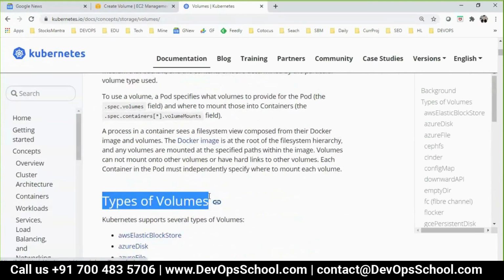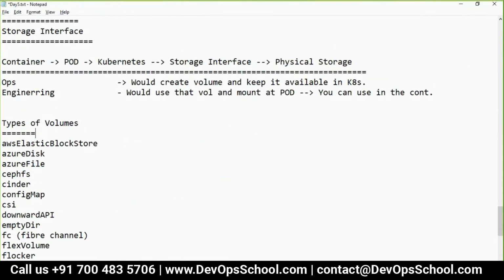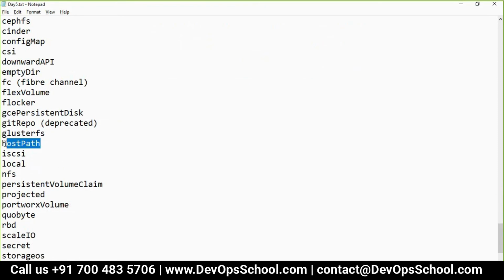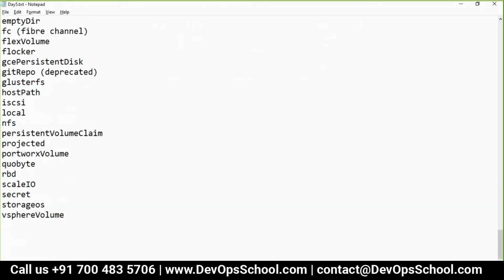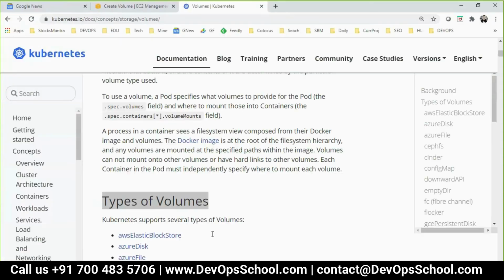Now each volume is supported. It's a kind of interface which Kubernetes has. That means these are the volumes supported, out of which I'm trying the host path. Why? Because I have a host and I can store the data in the host itself. You can use NFS also, all this stuff also. But right now, host path. So this is the host path volume. Now I'm going to show you the demo for the host path.